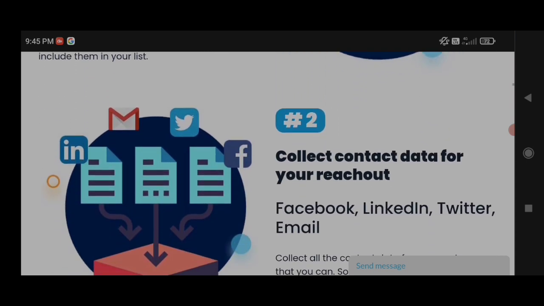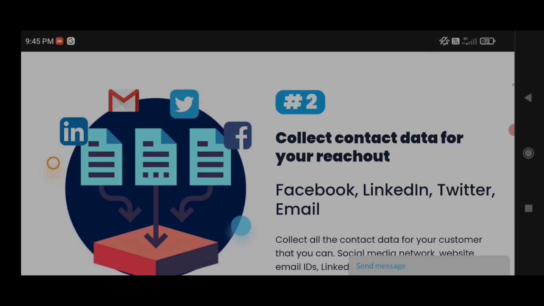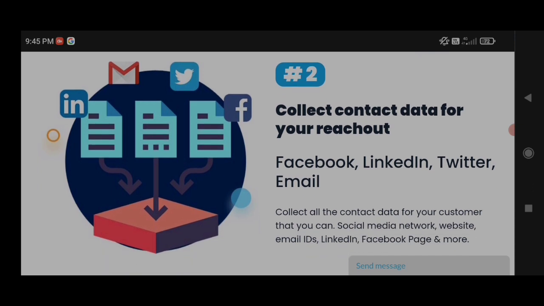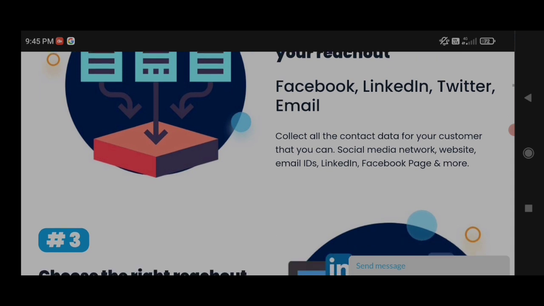Second, collect the contact data for your reach out. Facebook, LinkedIn, Twitter, email: collect all the contact data for your customers that you can. Social media networks, website, email IDs, LinkedIn, Facebook page and more.